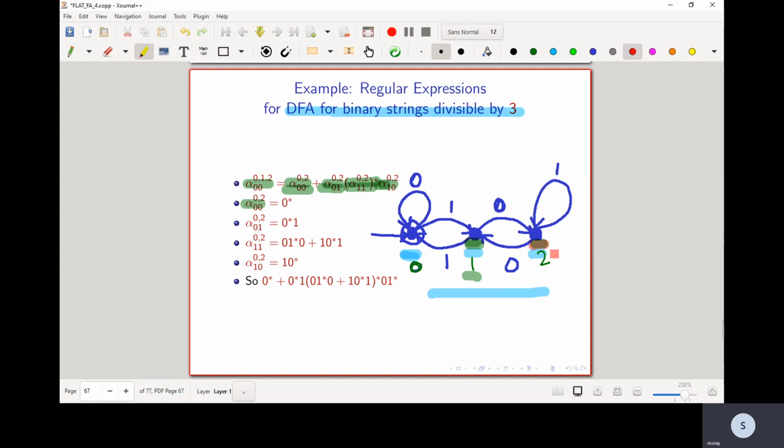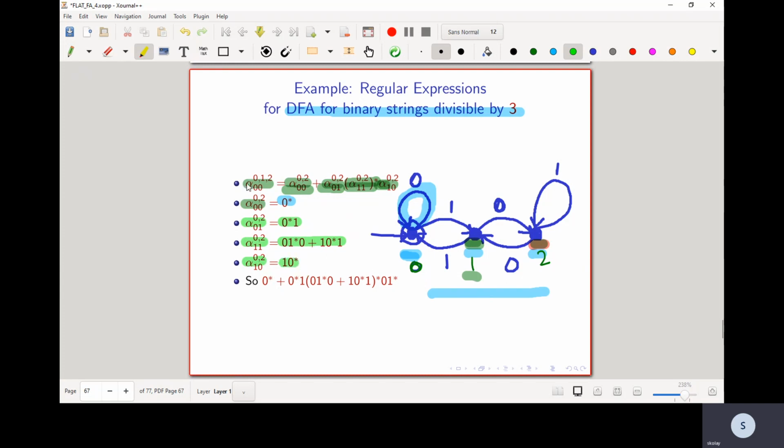So all strings that match alpha 0, 0 with internal states 0, 2 will only be strings that take this loop, and therefore it will be 0 star. Similarly, alpha 0, 1 with internal states 0, 2 is going to be 0 star 1. Alpha 1, 1 with internal states 0, 2 is going to be 0 1 star 0 plus 1 0 star 1. Alpha 1, 0 with internal states 0, 2 is going to be 1 0 star.